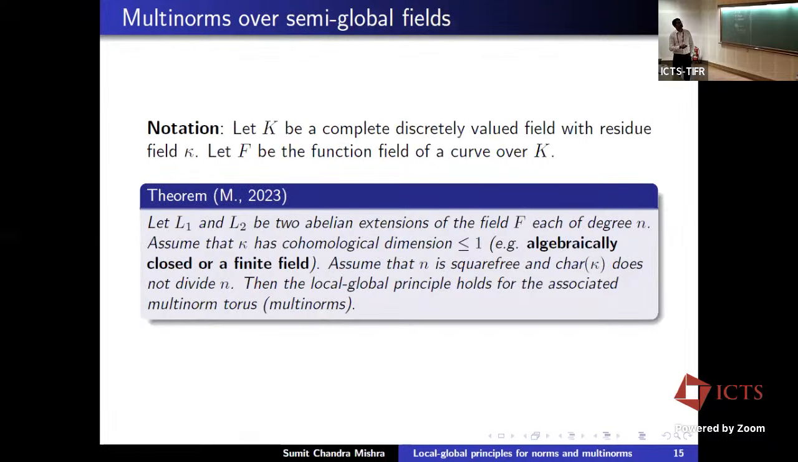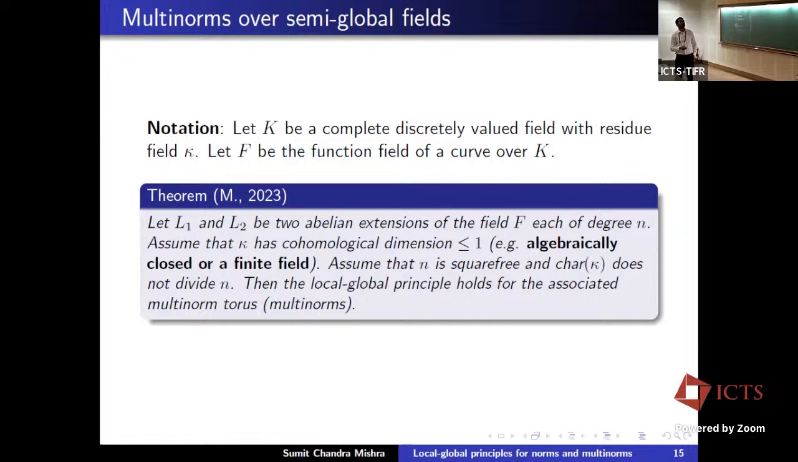Again, we have this notation: let K be a complete discretely valued field, the residue field is kappa, and let F be the function field of a curve over K. So F is our semi-global field. Then we have this result. If L1 and L2 are two abelian extensions of the field F, both of degree n, and assume that kappa has cohomological dimension less than or equal to 1, for example, just think algebraically closed or a finite field, then assume that n is square free and the characteristic of kappa does not divide n.